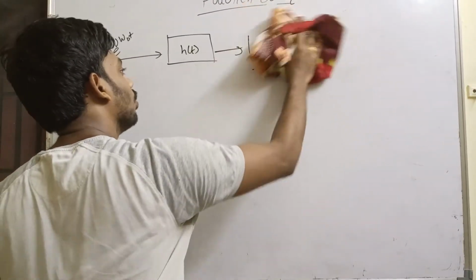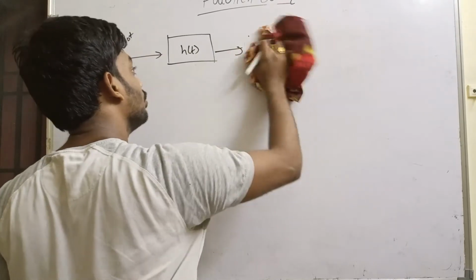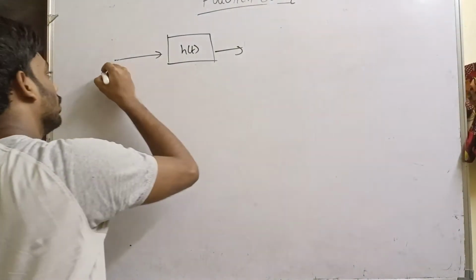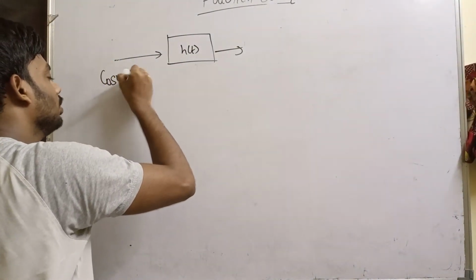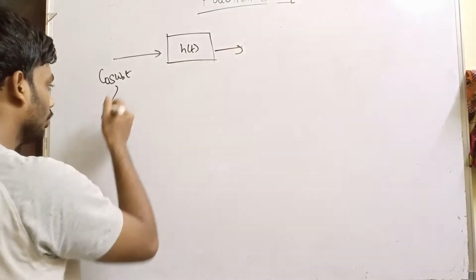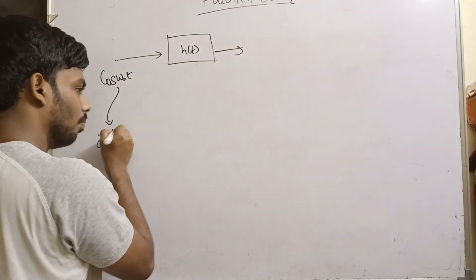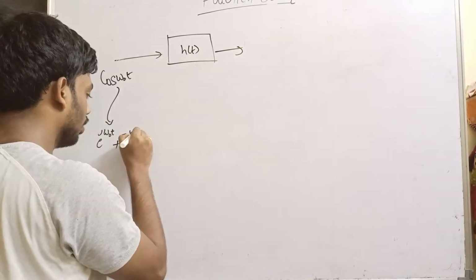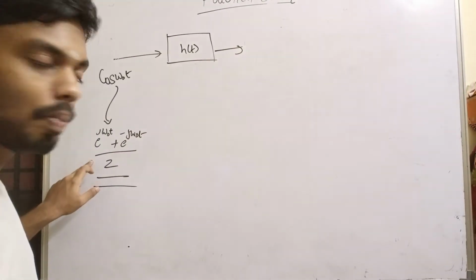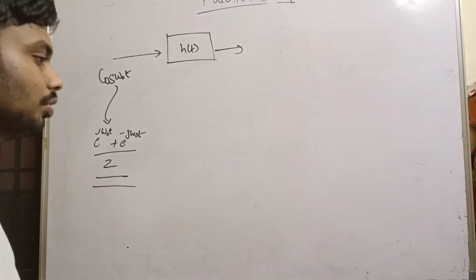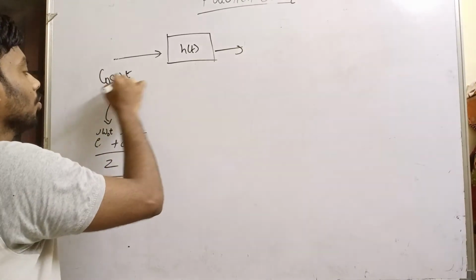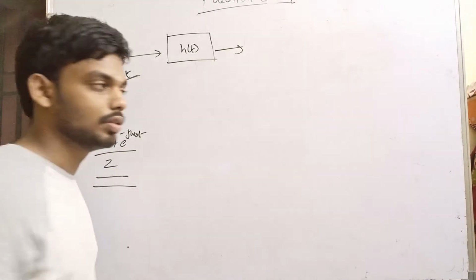So instead of giving a complex exponential as input, let's try a sinusoidal or cosinusoidal input and see what happens. Cos omega naught t is nothing but a linear combination of complex exponentials, isn't it? Cos omega naught t is equal to e power j omega naught t plus e power minus j omega naught t, divided by 2. So instead of giving just a complex exponential, we are trying to give cos omega naught t, and let's see what happens.